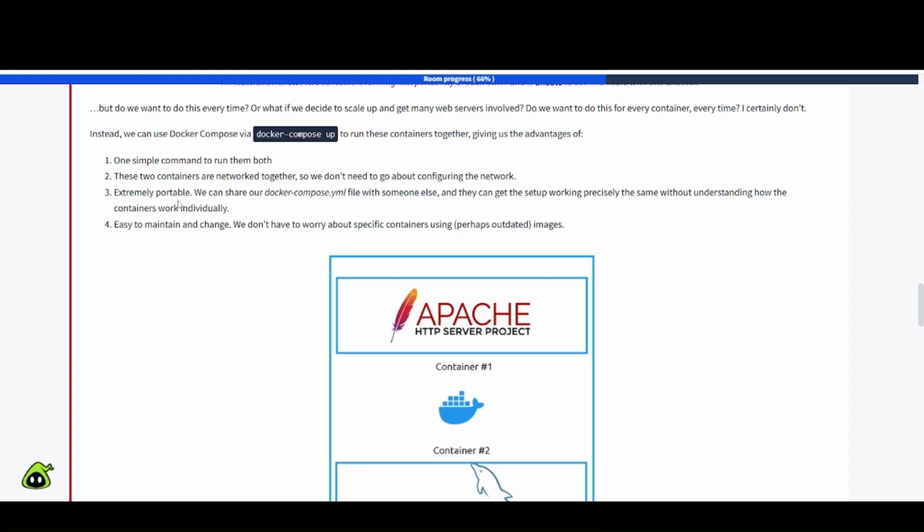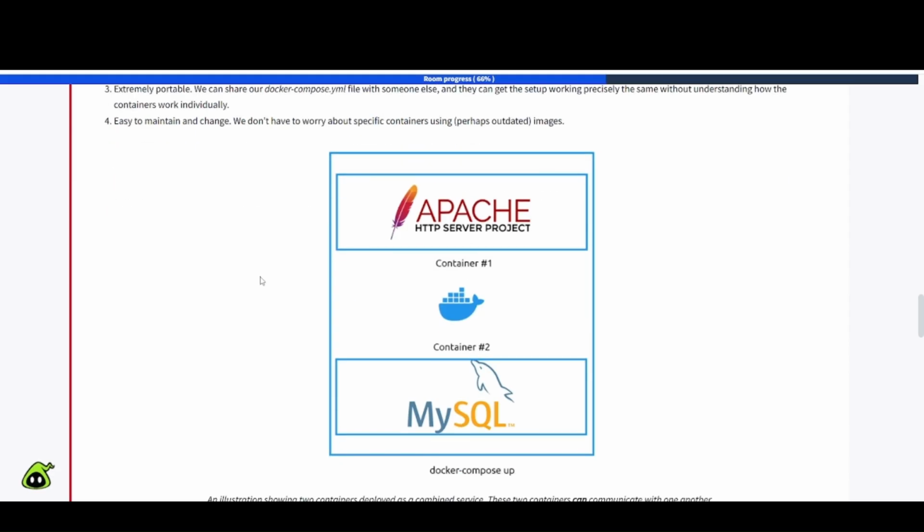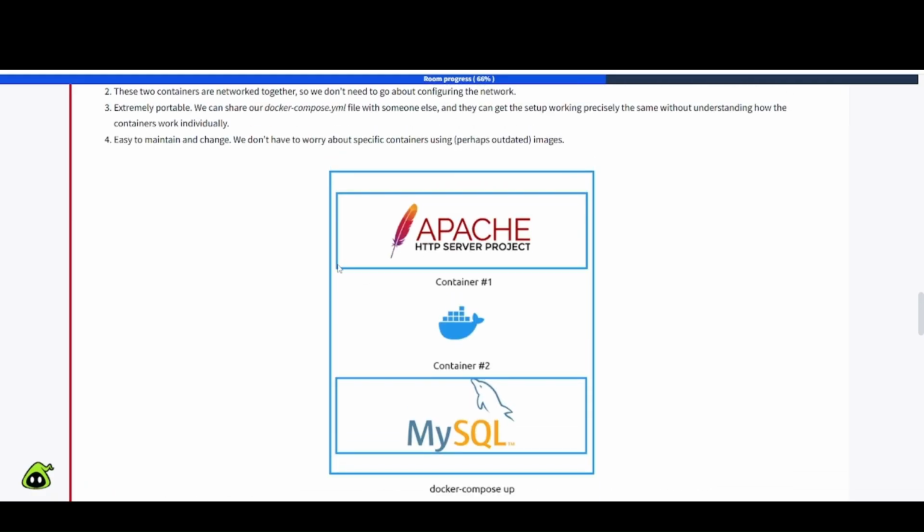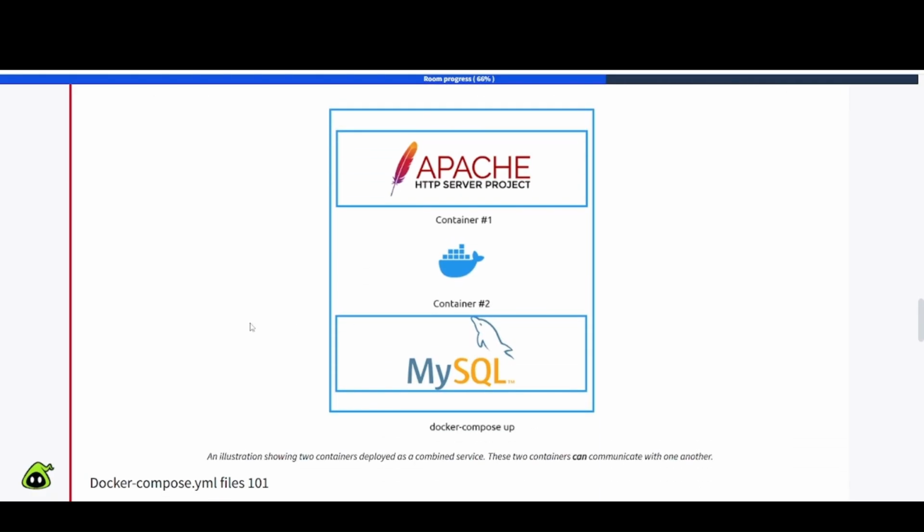Number three, extremely portable. We can share our Docker Compose.yaml file with someone else, and they can get the setup working precisely the same without understanding how the containers work individually. For easy to maintain and change, we don't have to worry about specific containers using perhaps outdated images. It's very, very convenient here. I've been seeing this Docker Compose used in a lot of labs out there that helps spin up these lab environments very quickly.